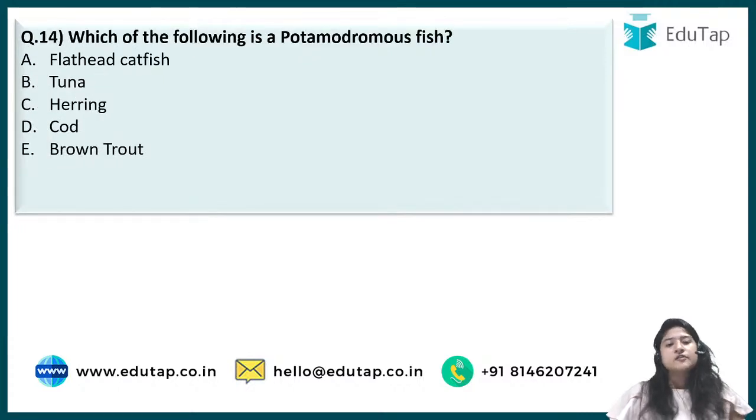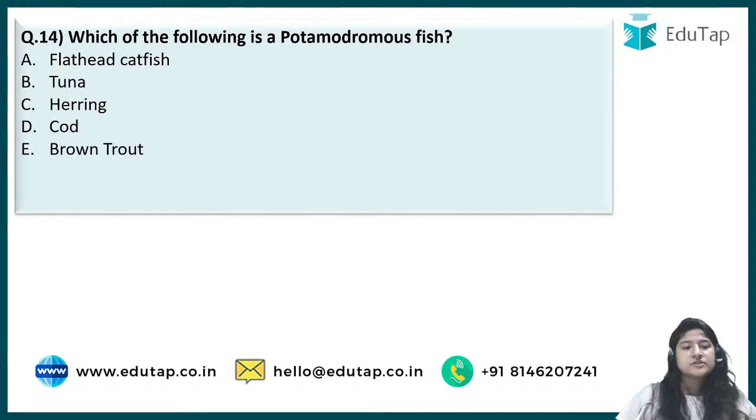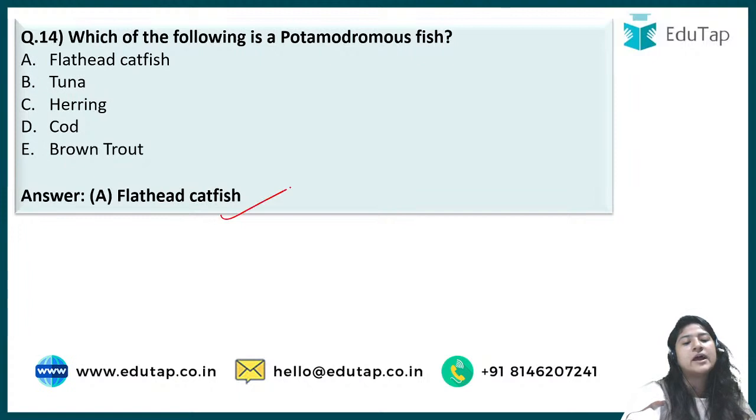Next comes, which of the following is a potamodromous fish? That you have to tell. The correct answer to this is option A, flathead catfish.